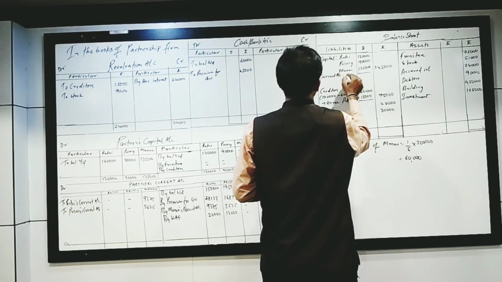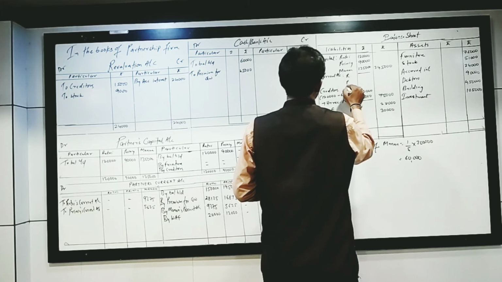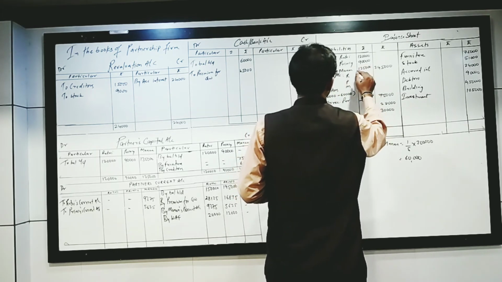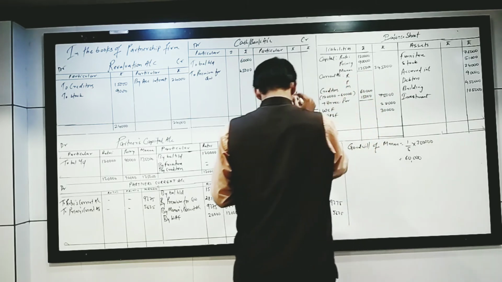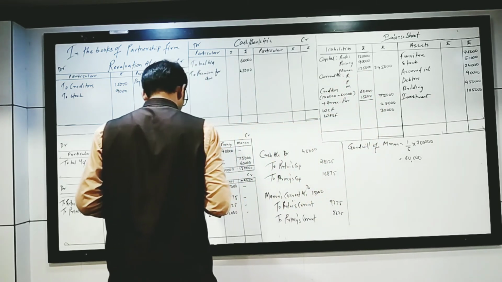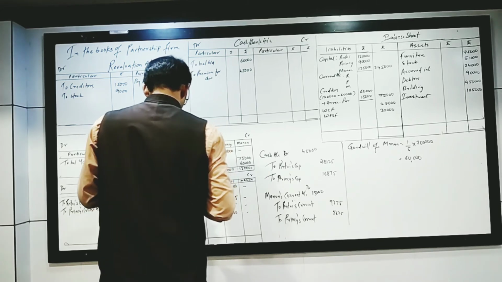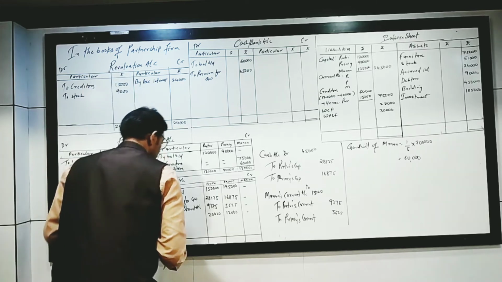Current account: Prithvi, Premsi, Manan. Closing the account: 150 plus 28,125 plus 9,375 plus 20,000 gives me rupees 2,07,000.